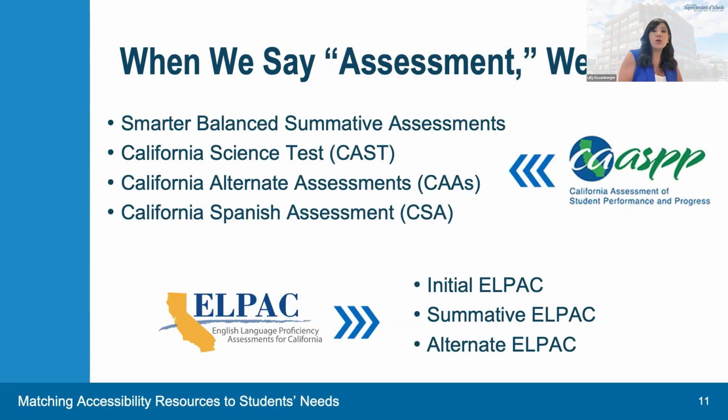Throughout this presentation, we'll be discussing the various assessments included in the California Assessment System, namely the Smarter Balanced for English Language Arts Literacy, or ELA, and mathematics, the California Science Test, or CAST, the California Alternate Assessments, or CAAs, for ELA, mathematics, and science, and the California Spanish Assessment, or CSA. These 4 assessments all fall under the general category of CASP tests.